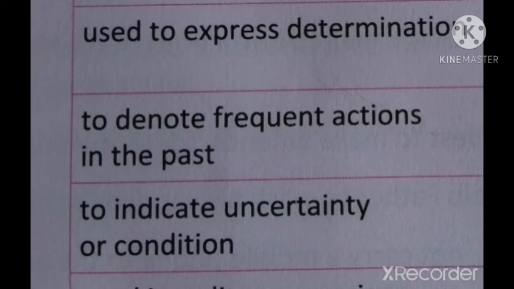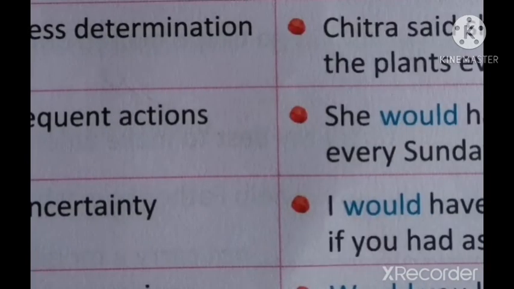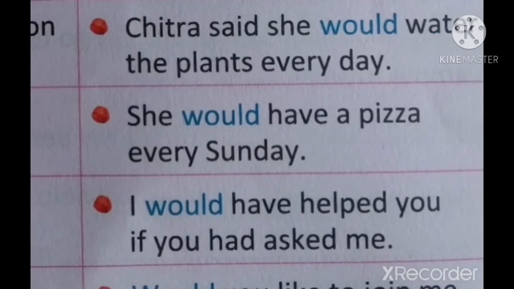Would is used to indicate uncertainty or condition. Uncertainty means not sure. So if something not sure happens or some conditions occur, then we can use would. Would is used in polite expressions. So in order to make some polite expressions or remarks, we can use would. Now let's see the example.